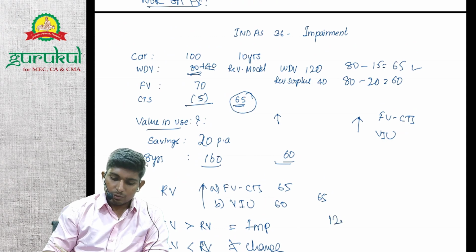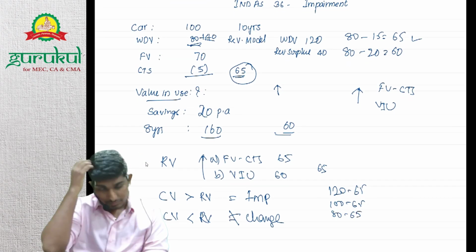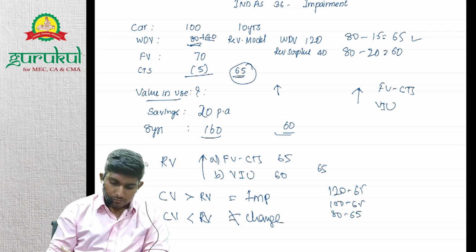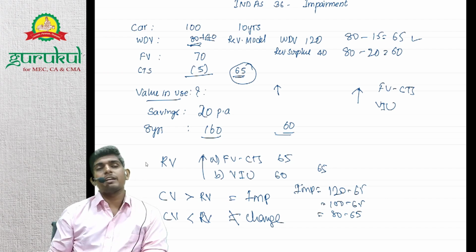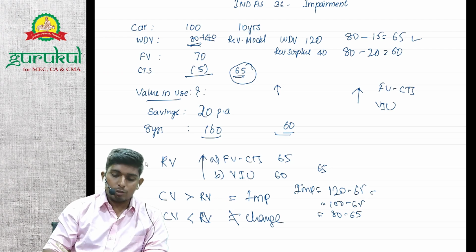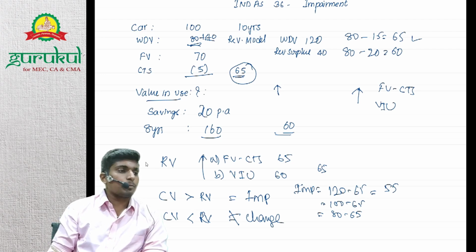Is it 120 minus 65, or 100 minus 65, or 80 minus 65? Impairment value will be derived by 120 minus 65, because the PP balance is 120. So impairment is how much? 55 rupees. Now this 55 rupees, where will it go?